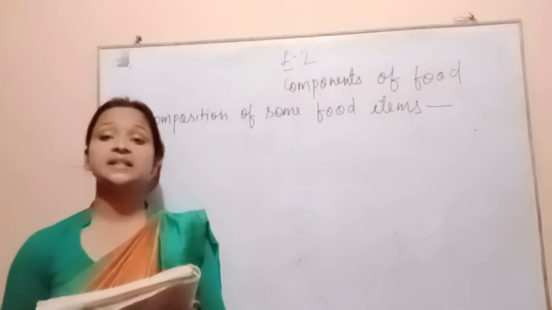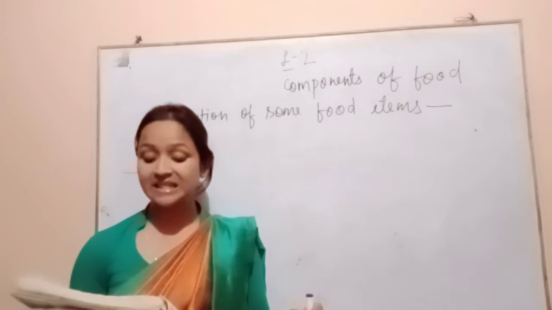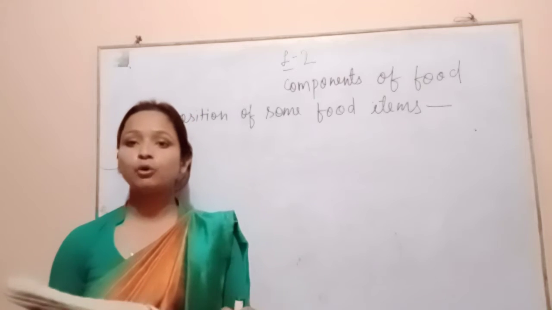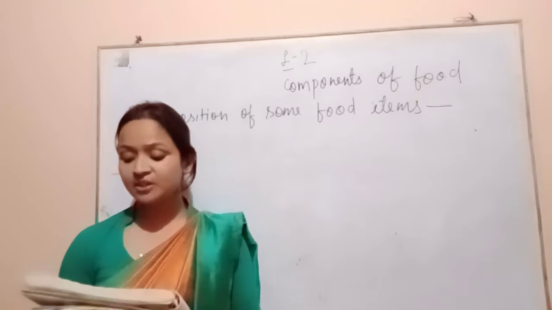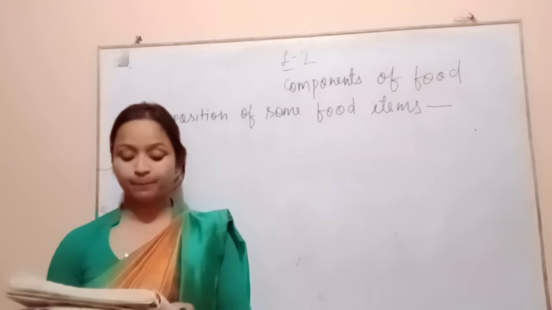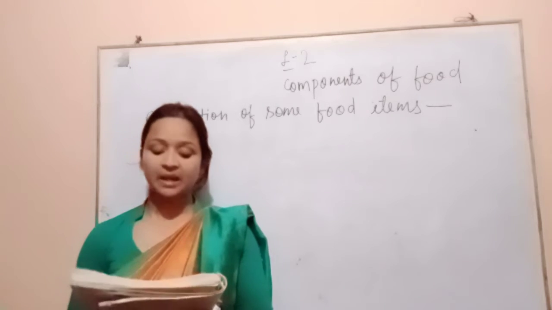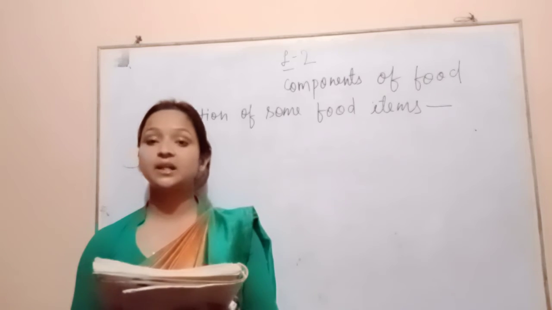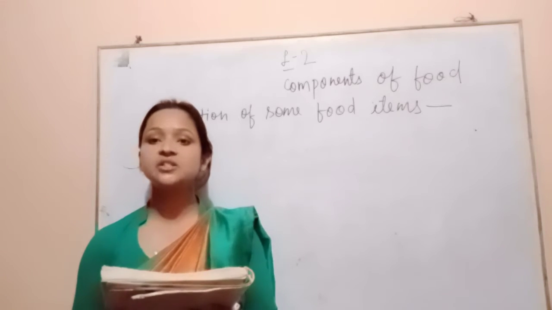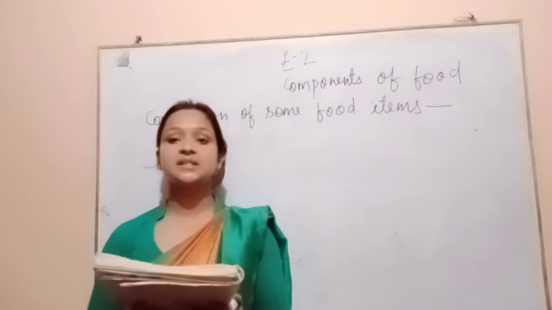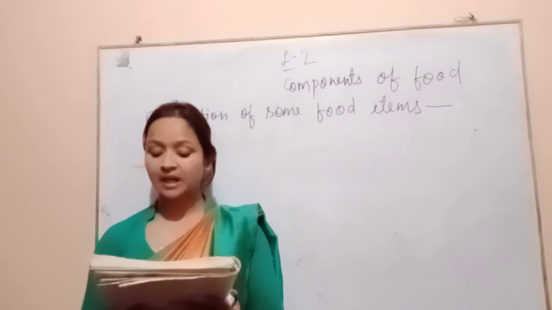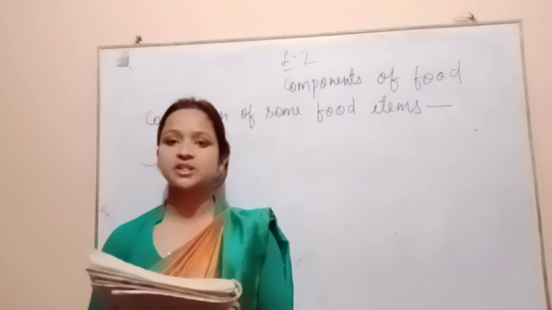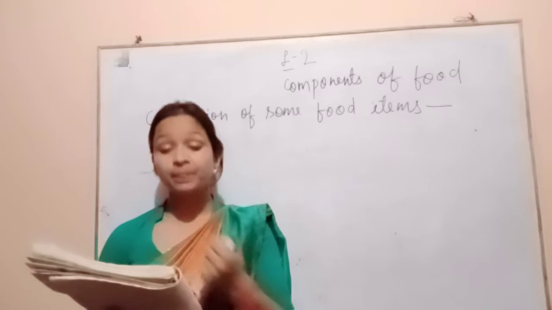The first food item is rice: proteins 10%, carbohydrates 70%, fats traces. In milk and curd, protein 3%, carbohydrates 3%, fats 3%. In pulses, protein 20%, carbohydrates 60%, fats traces.